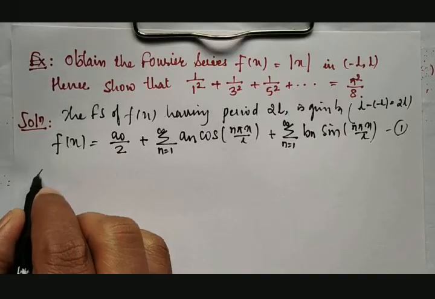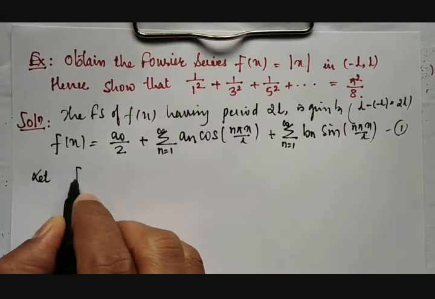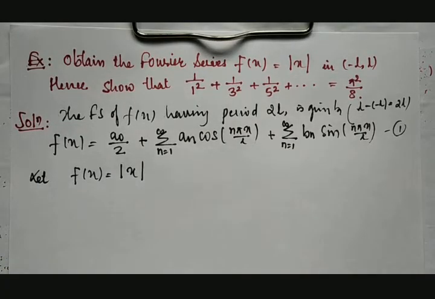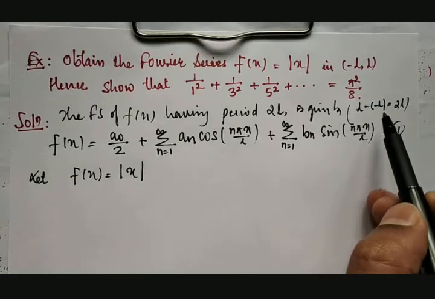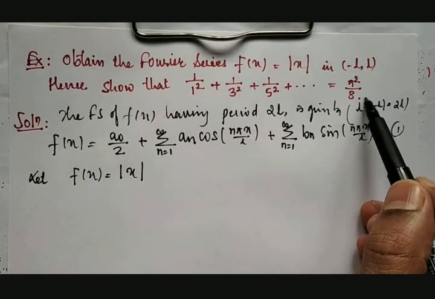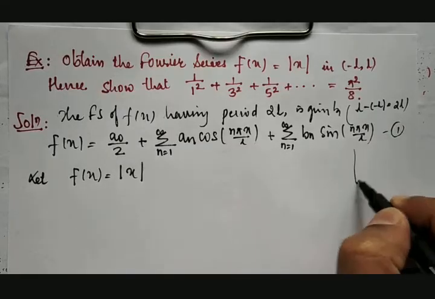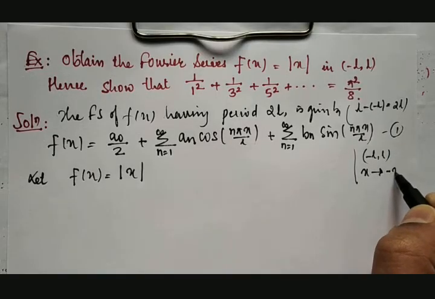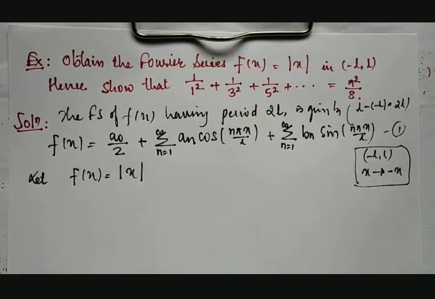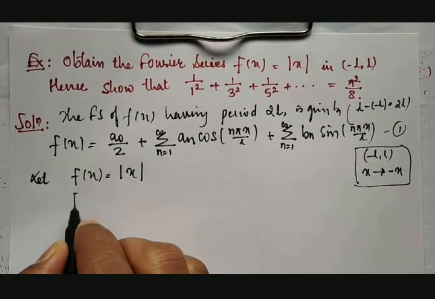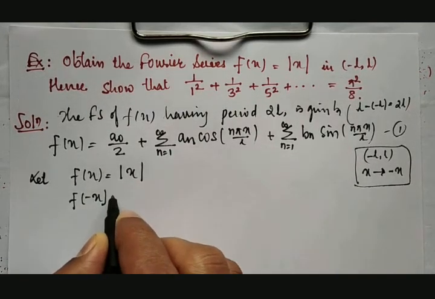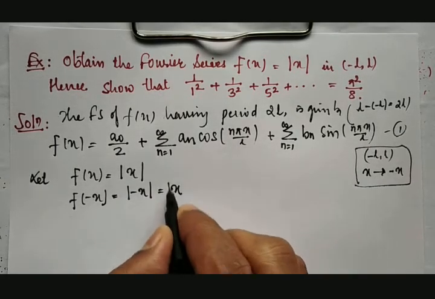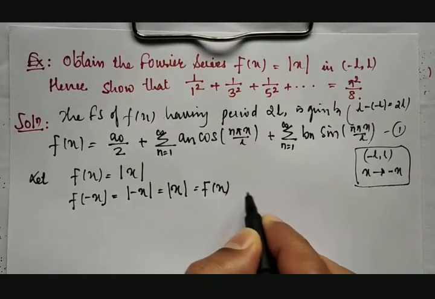With the intention of checking the nature, I'll consider the given function f of x equal to mod x. Here since the limit is between minus L to plus L, the replacement of x will be by minus x. If you replace x by minus x, then this is equal to mod of minus x, which is again mod x only, which is the same as f of x.